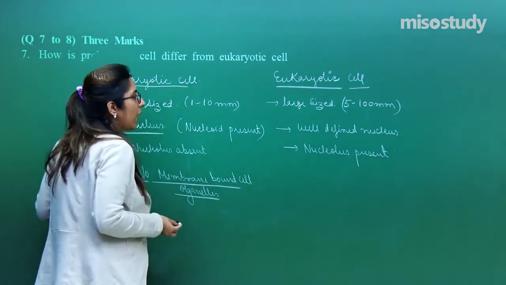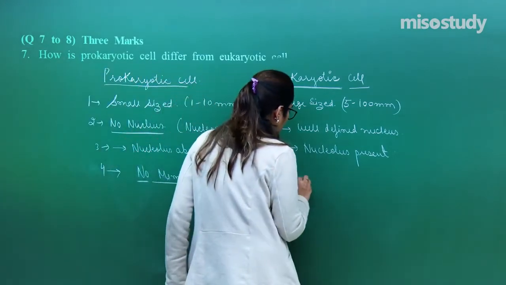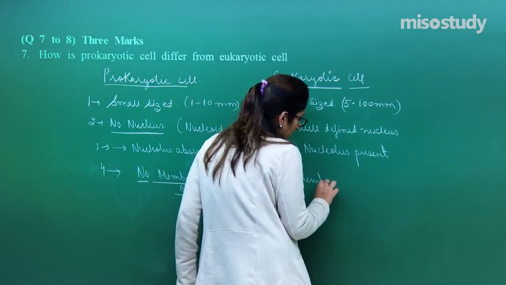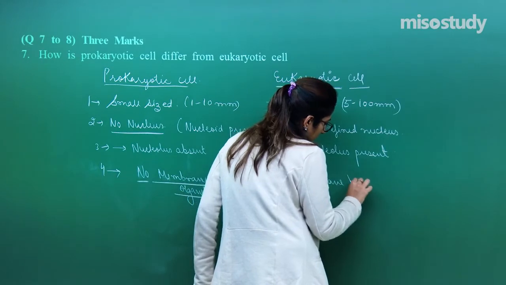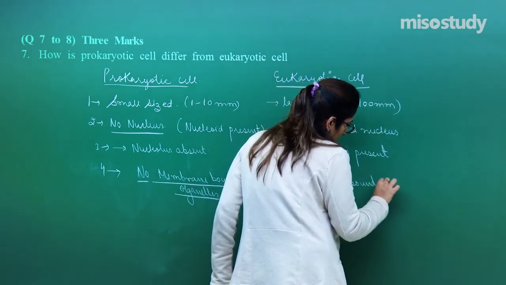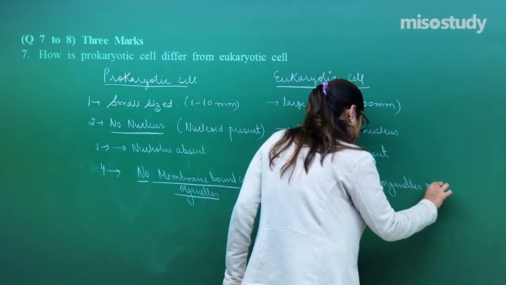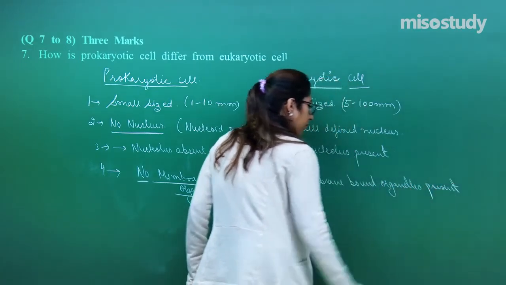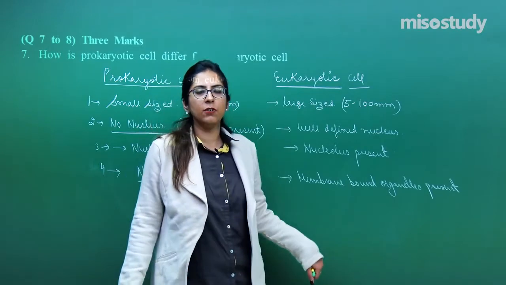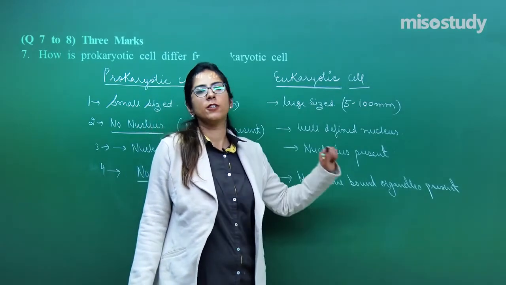Whereas in the eukaryotic cell, the membrane bound organelles are present, such as endoplasmic reticulum, Golgi, lysosome, everything is present.